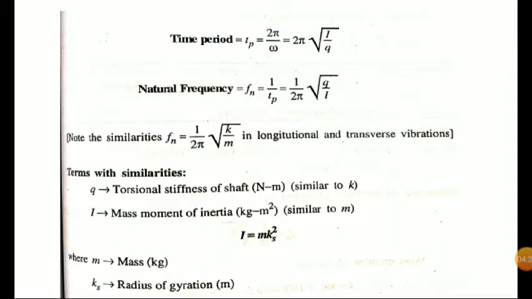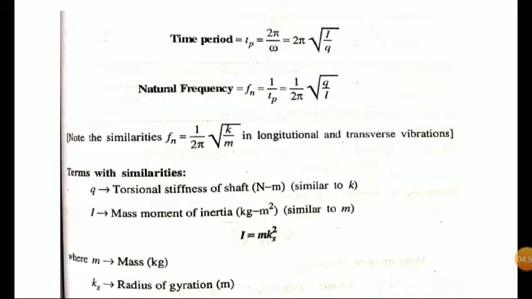So once we get omega, or once we get time period, what is frequency? Inverse of time period is frequency. So 1 by T p, so 1 by 2 pi into root of q by I. So here you can note the similarity. When we are coming to longitudinal and transverse motion, what is the equation?